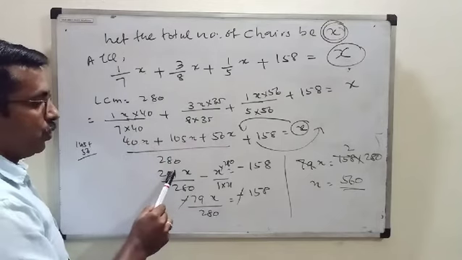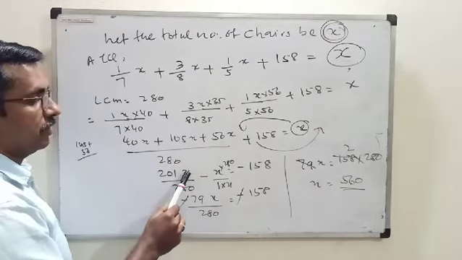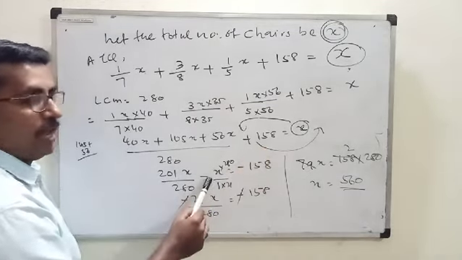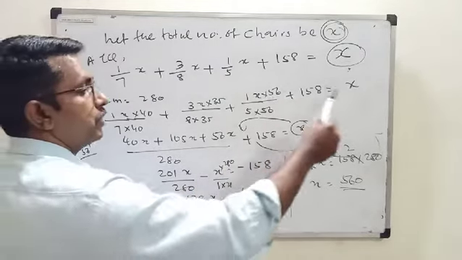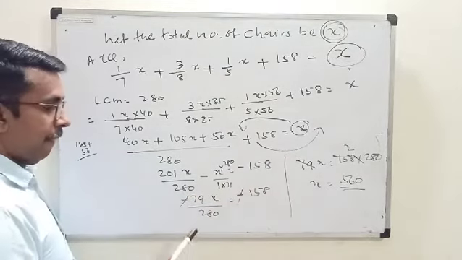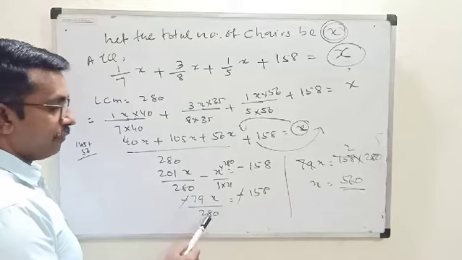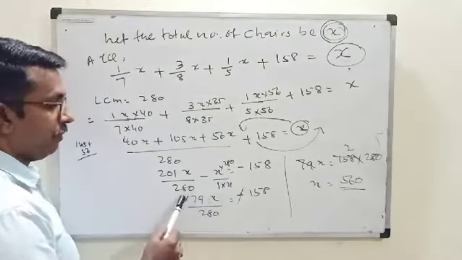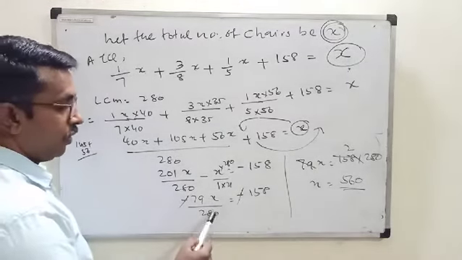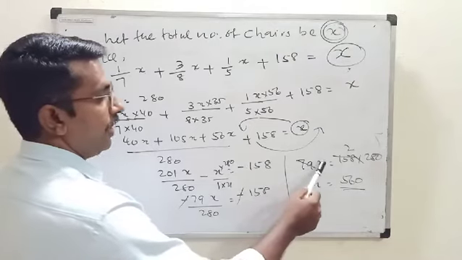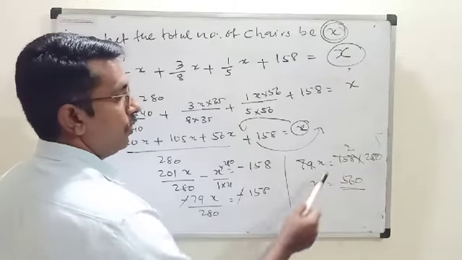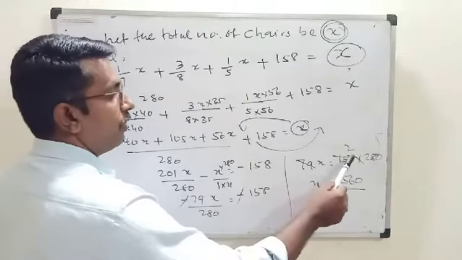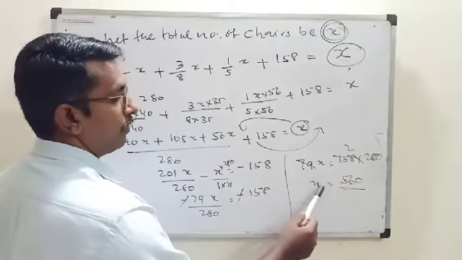Then we got 201x. Then I brought x to LHS. This number to RHS, it become minus 79x upon 280 is equal to minus 158. Minus and minus cancel. Cross multiply these two. 79x is equal to 158 into 280. 79 158 we can cancel 2 times. Therefore x is equal to 560 chairs.